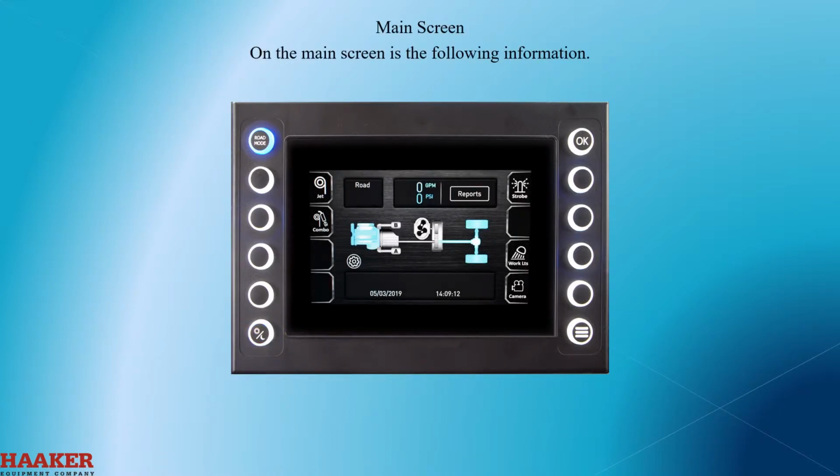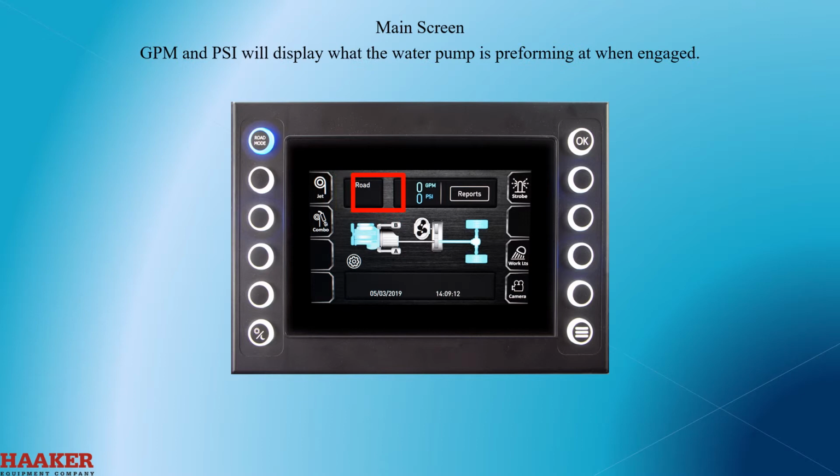On the main screen is the following information. The mode panel will inform you what mode the system is in. Example: road mode, jet mode, or combo mode. GPM and PSI will display what the water pump is performing at when engaged.